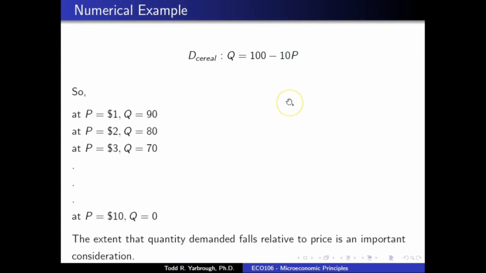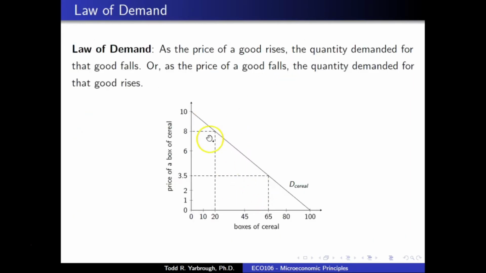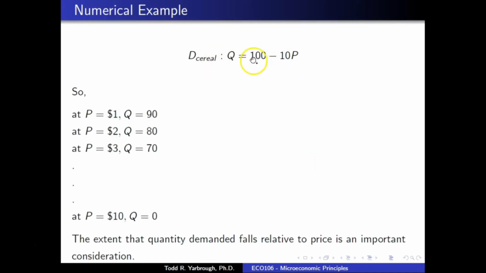All right, so here's a mathematical representation without the graph. Here I just have a demand function Q equals 100 minus 10p. You actually notice this is the exact demand function I have here. So this demand function here, cereal, which by the way is just the same one as this here, 100 minus 10p. I can show you that if I simply plug in values for P, it will spit out levels of quantity demand given this demand function.